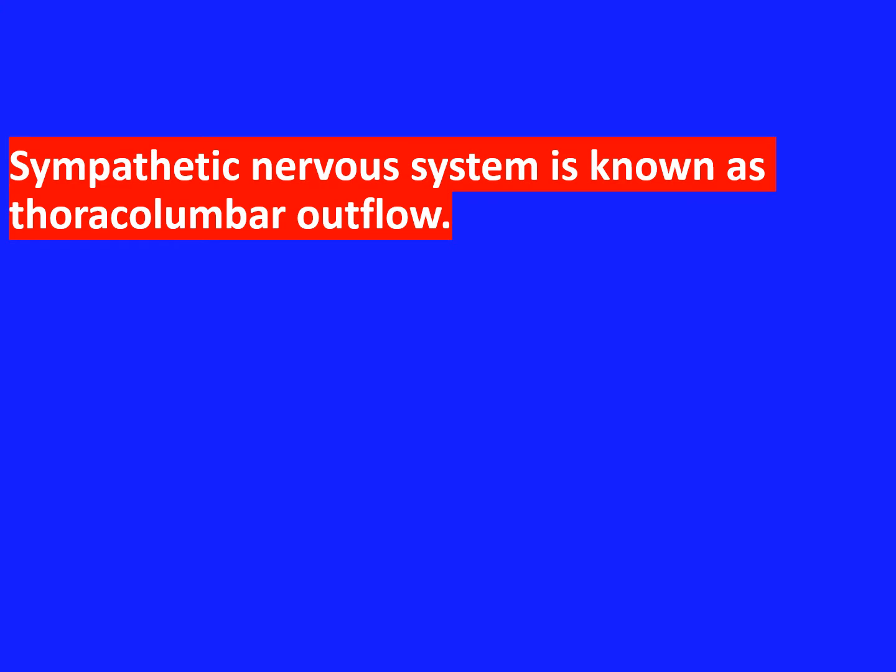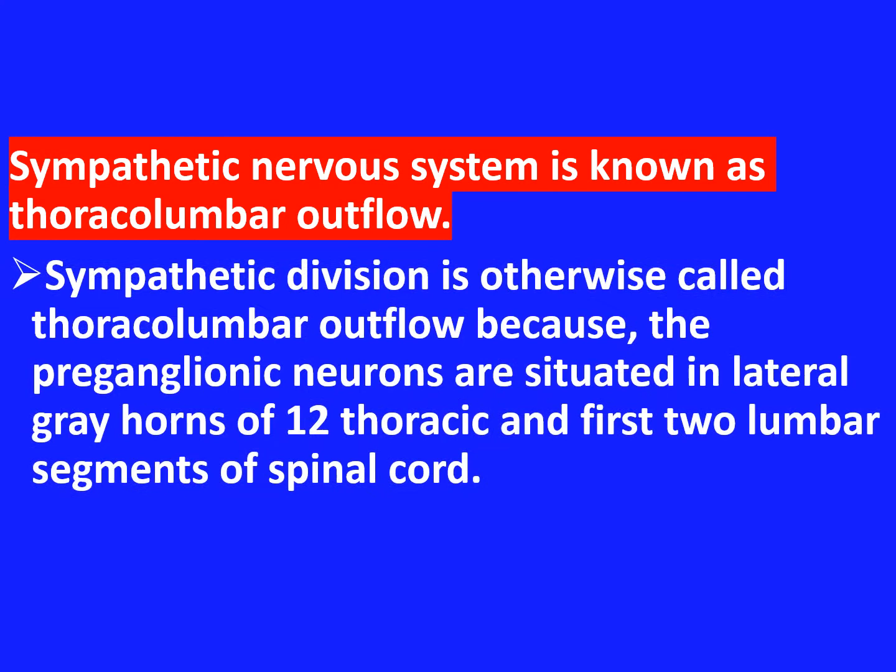Sympathetic nervous system is known as thoracolumbar outflow. Why? Because the preganglionic neurons are situated in the lateral gray horn of 12 thoracic and first two lumbar segments of the spinal cord, so the sympathetic nervous system is known as thoracolumbar outflow.